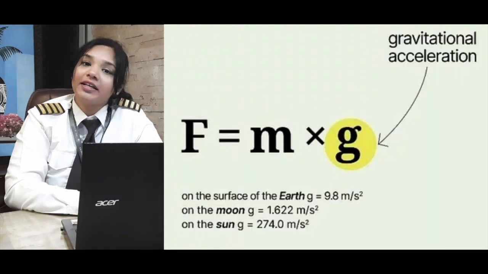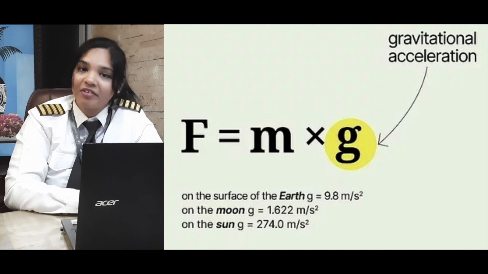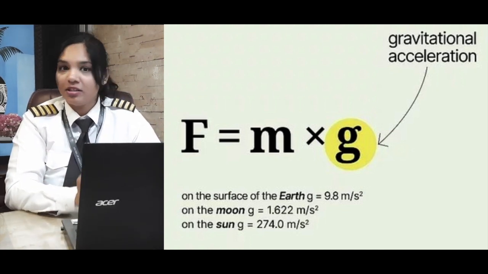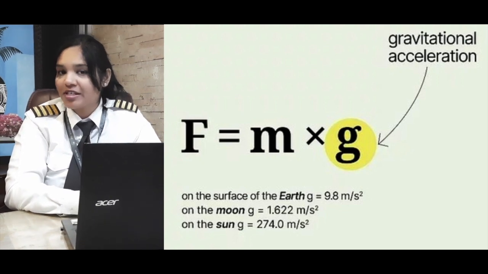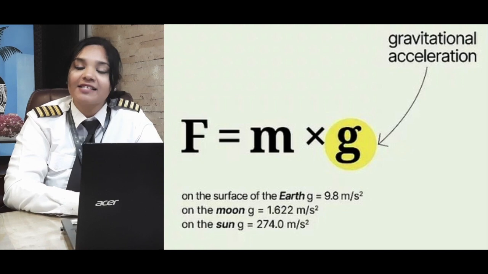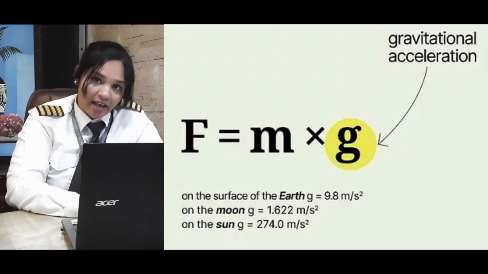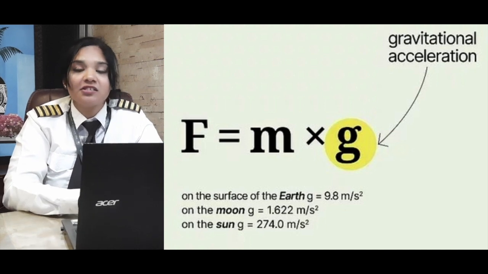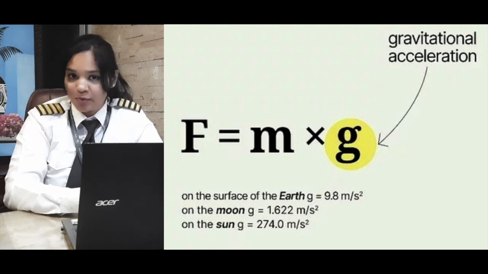But on the other hand, weight is something different. Weight is a force. Weight is equal to mass into the gravity. So if you see the formula for force, it's force is mass times acceleration. Now if you replace this acceleration with the acceleration due to gravity, now acceleration due to gravity changes from one celestial body to another.